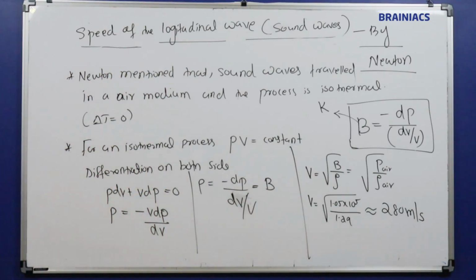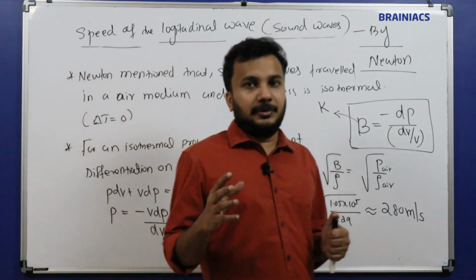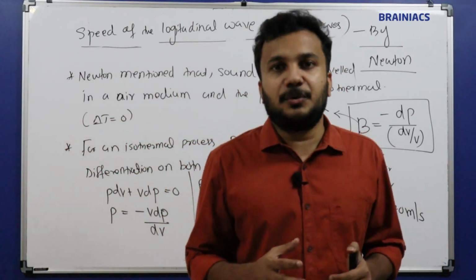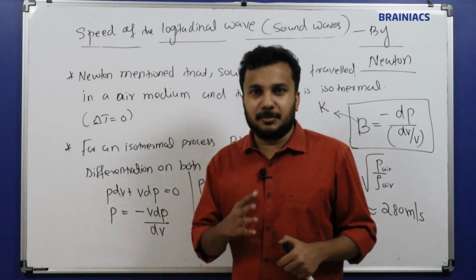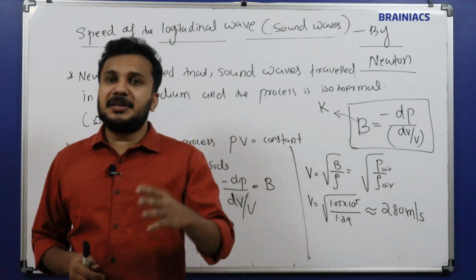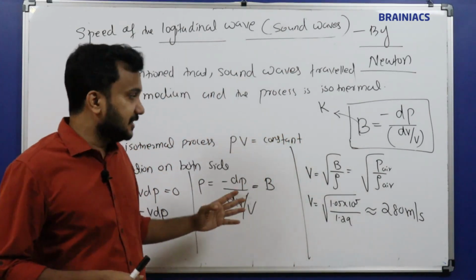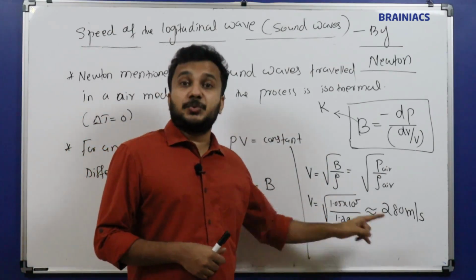So with the pressure of air and the density of air, we get the value equal to 280 meter per second. Actually, the speed of the sound wave in air medium, the standard value, is 340 meter per second. As per Newton's hypothesis, the value comes as 280 meter per second.